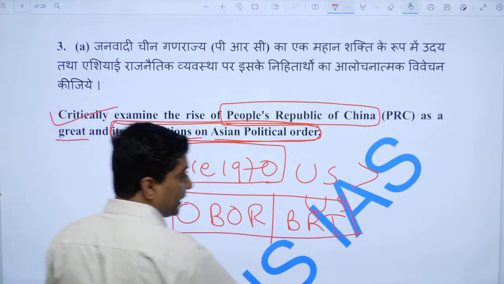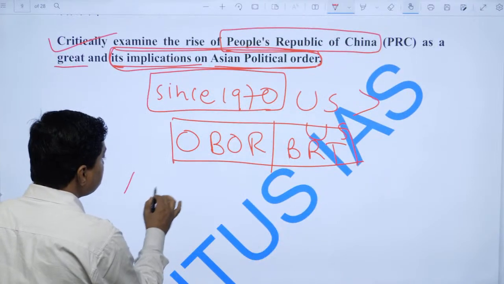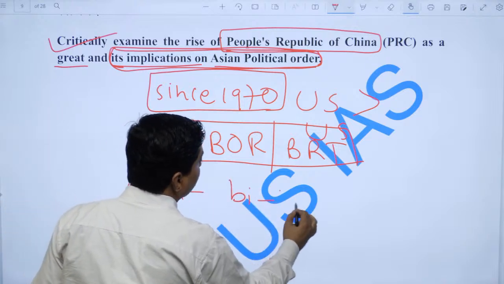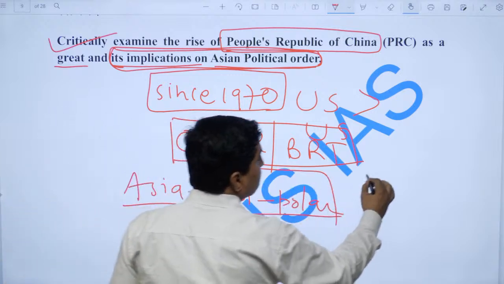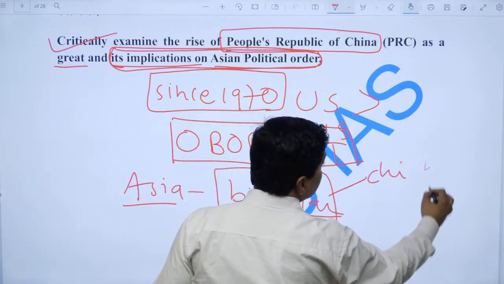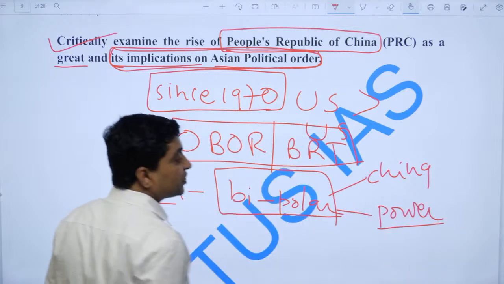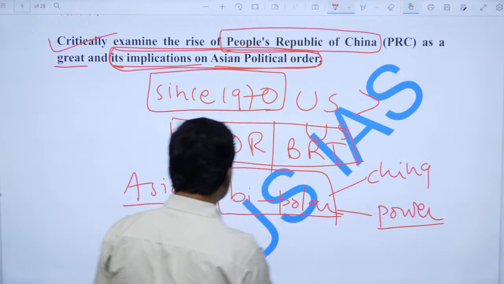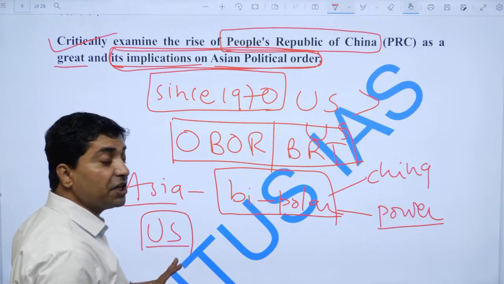Now talk about the implication on the Asian political order. What is happening in Asia, right? If you look at Asia, it is bipolar, right? And against China, India is a great power in Asia. China wants a unipolar Asia, but the US wants a bipolar or multipolar Asia.